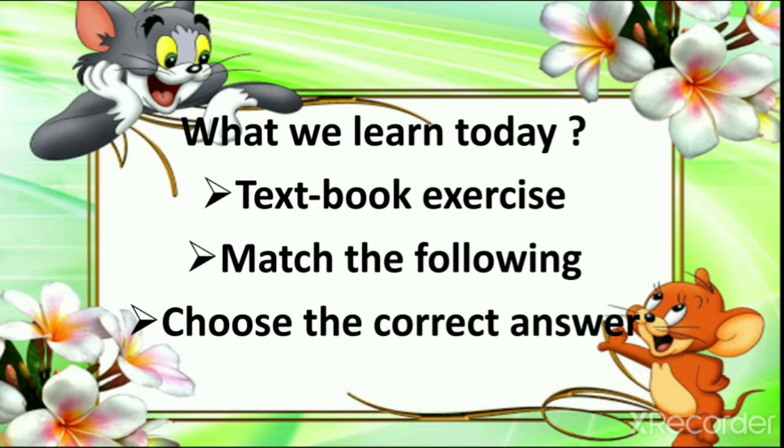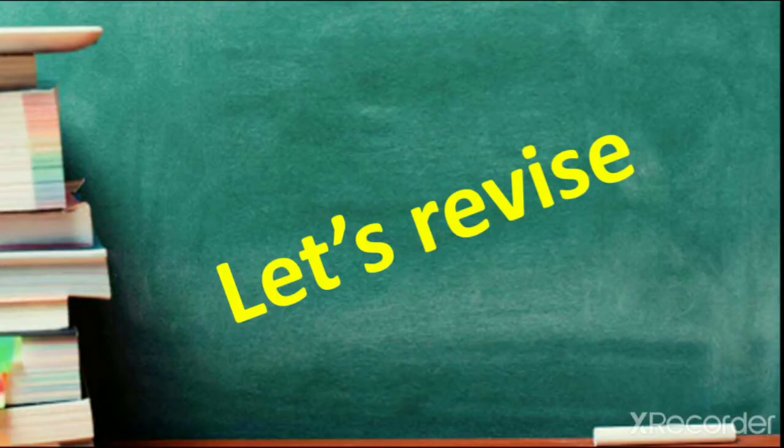Before we start today's lecture, first let's revise what we learned in the previous lecture. Does anyone remember what we learned in the previous lecture? Let's revise lesson number 6, shelter of animals. First, quickly revise which animals live where.